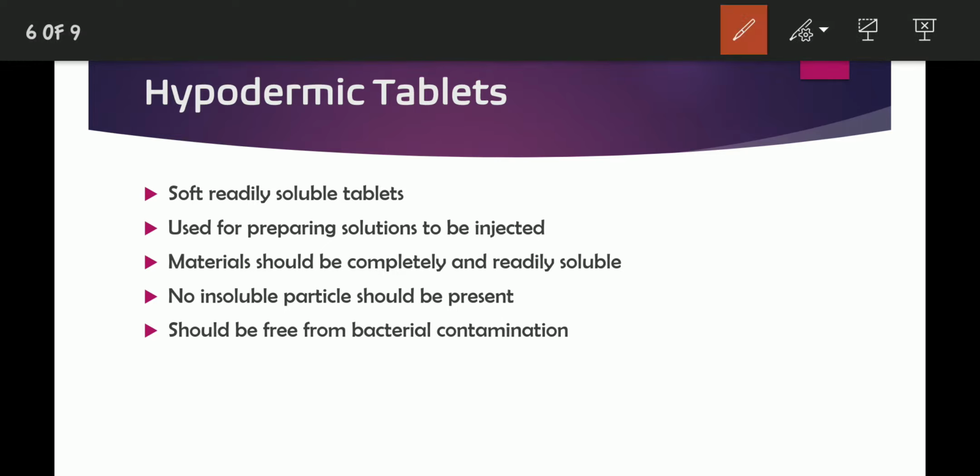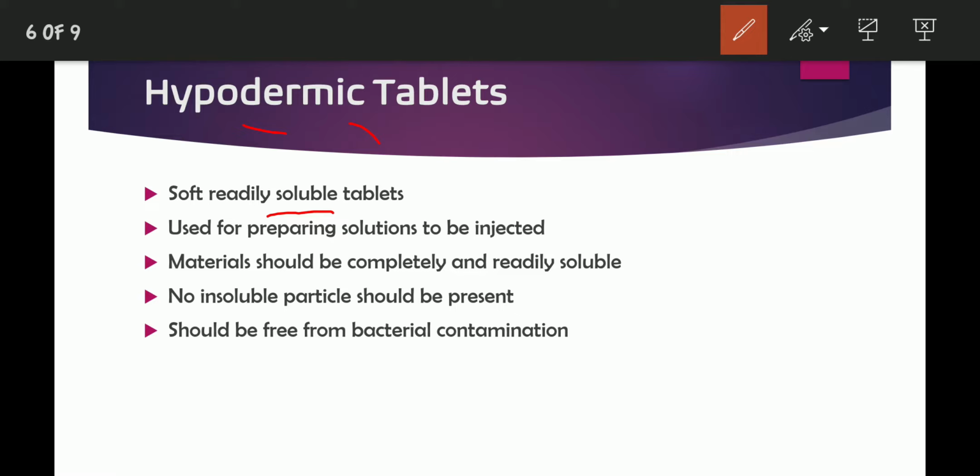Now look into the hypodermic tablets. What does hypodermic mean? It means relating to the region immediately beneath the skin. So, for what purpose are hypodermic tablets used? These are soft, readily soluble tablets. This is a hypodermic tablet, so it is a very readily soluble form.